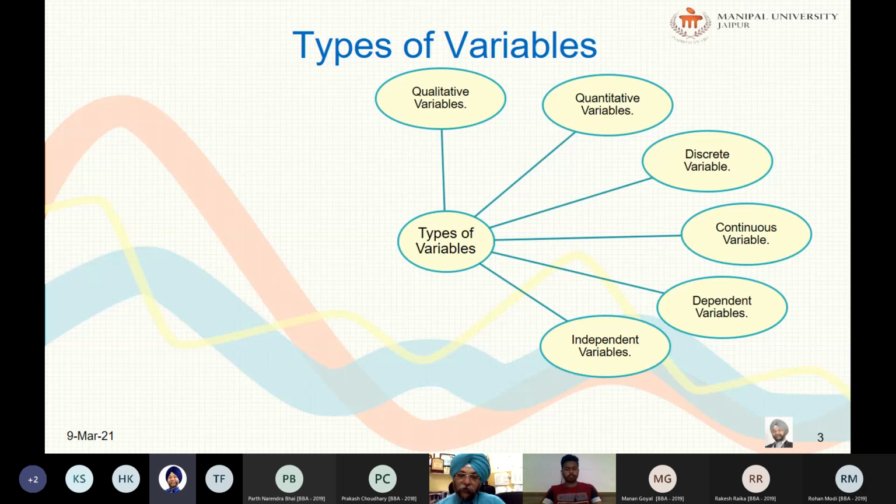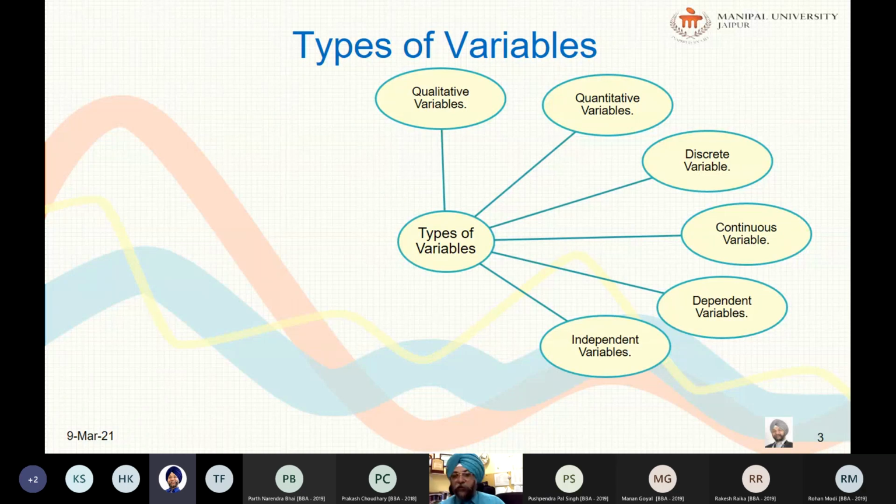Getting it? Next is advertisements. More advertisement influences sales. Sales is dependent on advertising. Okay. So drugs cause improvement of a health problem. What is dependent and what is independent? Health is dependent on drugs. So if you use drugs, definitely the health will improve, provided you do not keep on using drugs for a longer period.